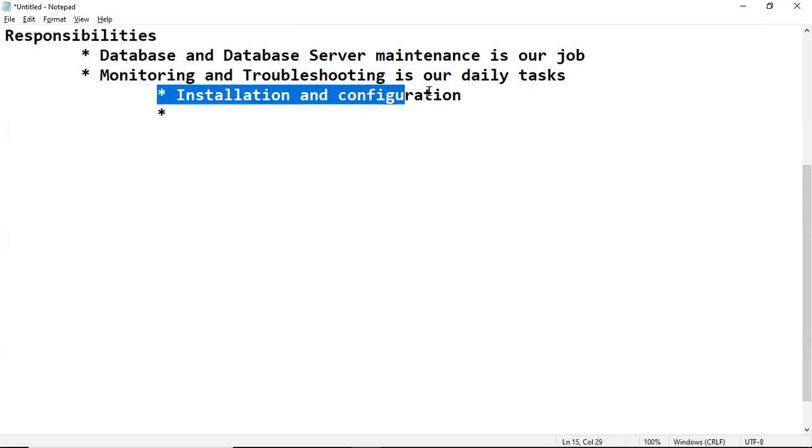We are not doing installations regularly, only whenever we build a new server. That's why it's not our regular job.